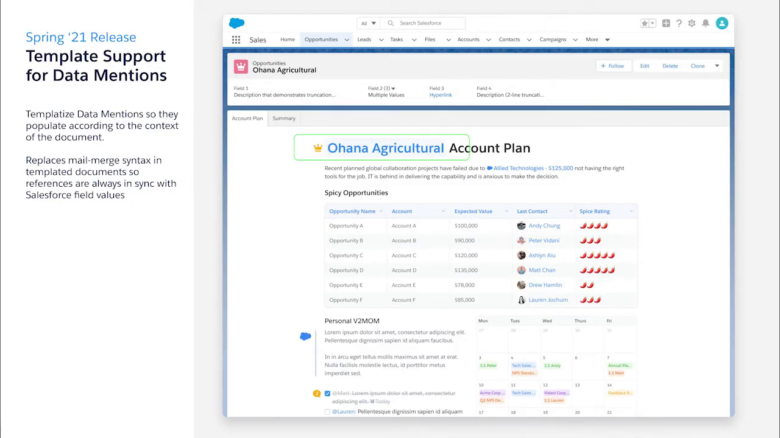Another feature I want to tell you about is template for data mentions. As you may recall, we launched Salesforce data mentions in the winter 2020 release, and this is a continuation of that feature. This feature templatizes data mention so they populate according to the context of the document, and users can stay in sync with their Salesforce data. Let me show you a demo.